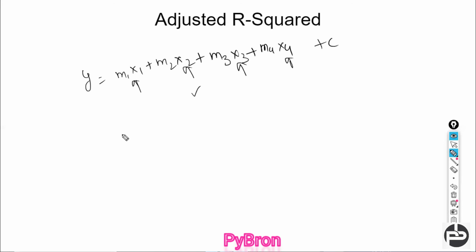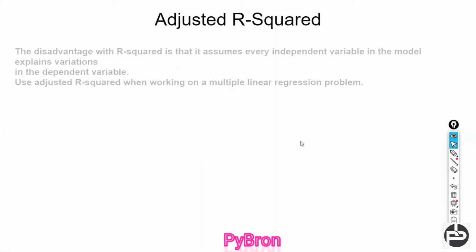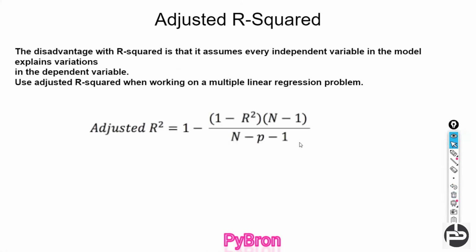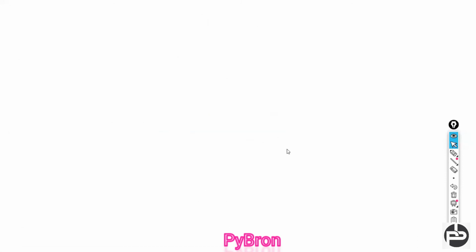So in order to overcome this kind of problem, adjusted R square came into the picture. How is it going to overcome the disadvantages of R square? It just manipulates the formula. Here, p is the number of predictors and n is the number of data points, nothing else. That's all. Hope you understood R squared and adjusted R squared.